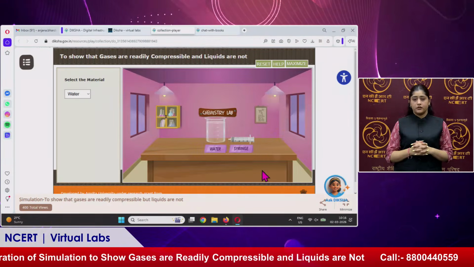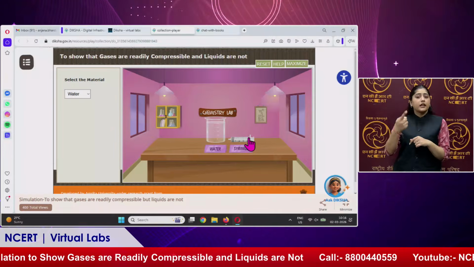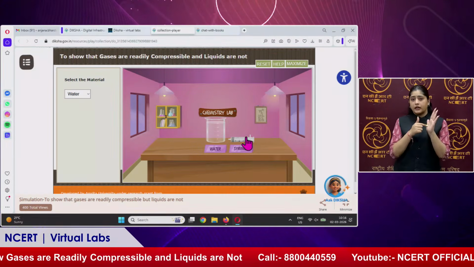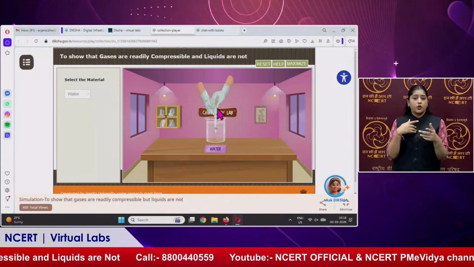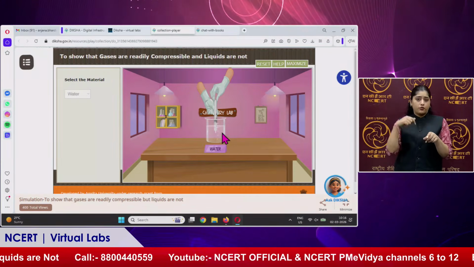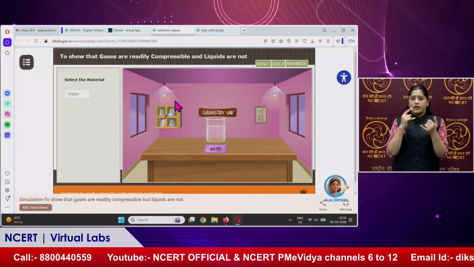So we will do the next option. Click on the syringe and drag it to the water. Pull on the piston. Now the syringe gets filled with water up to the mark. See here.